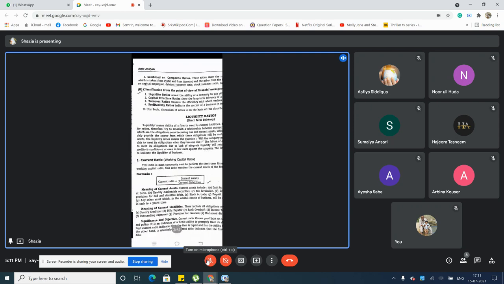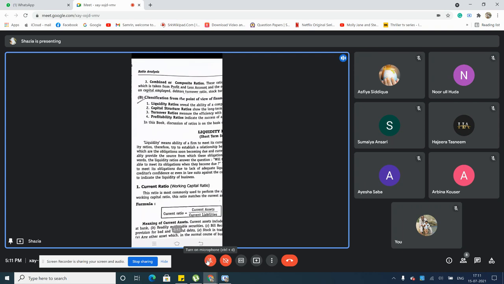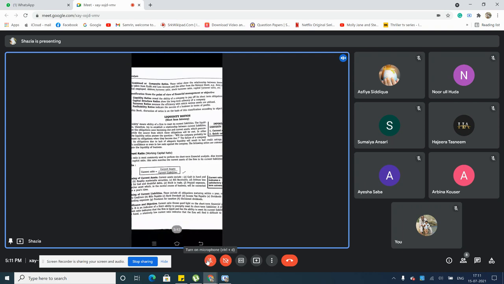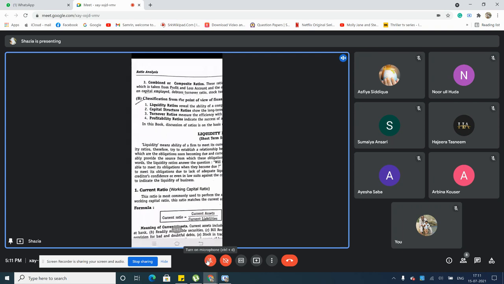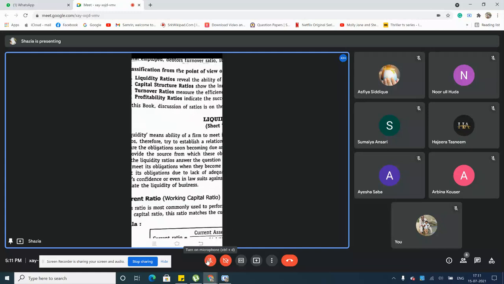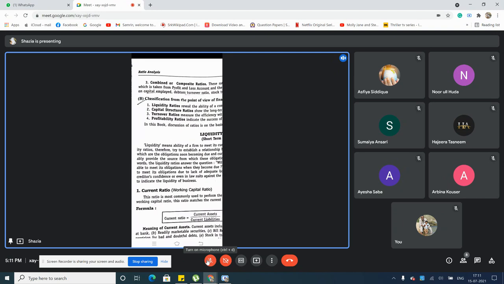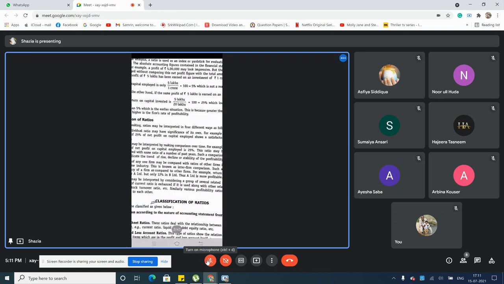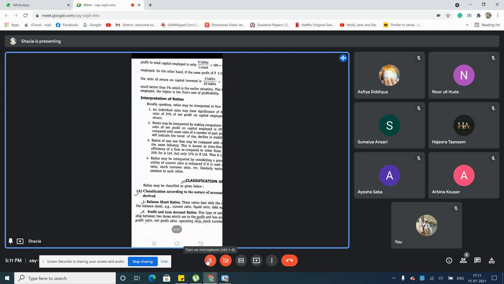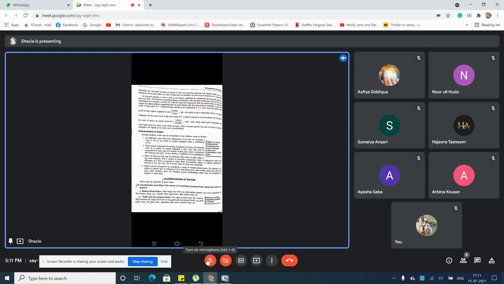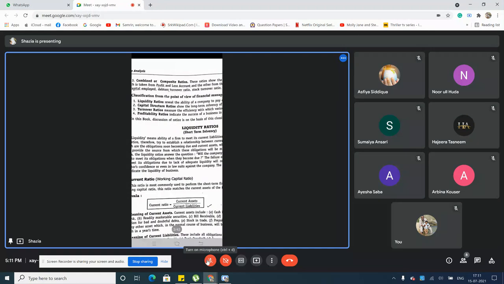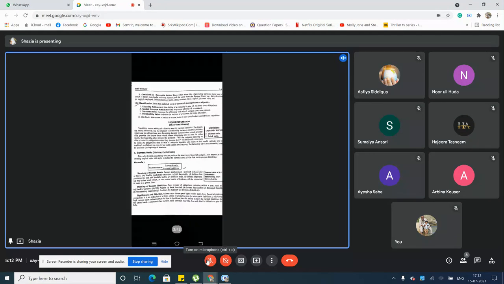See, this is the main thing you're going to do in the problems. Calculation from the point of view of the financial statement or objective. On the basis of the second thing, you're going to calculate all the formulas. With the help of the formulas, you're going to calculate the problems. Okay, so this is just for your knowledge purpose. The first one, you're not going to calculate anything on this, but you'll be focusing and calculating on the second part of the ratios.